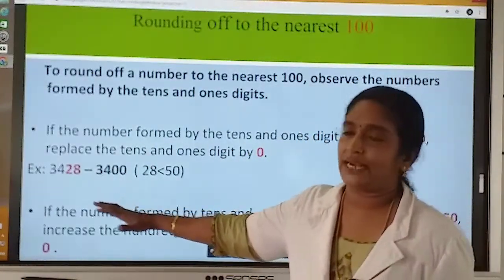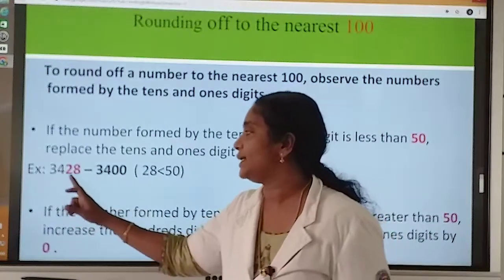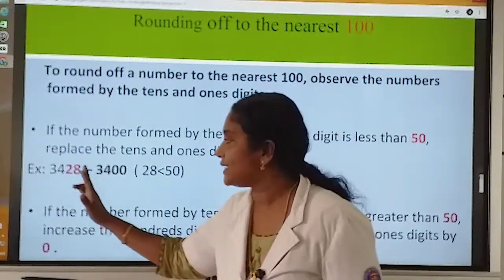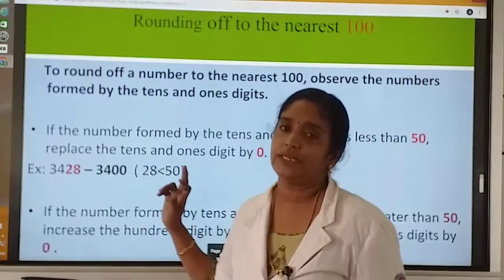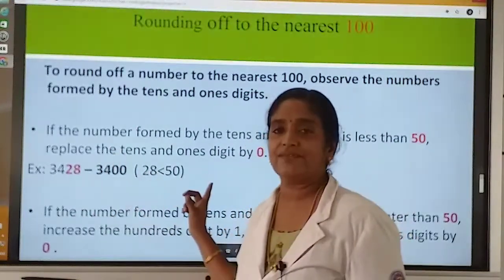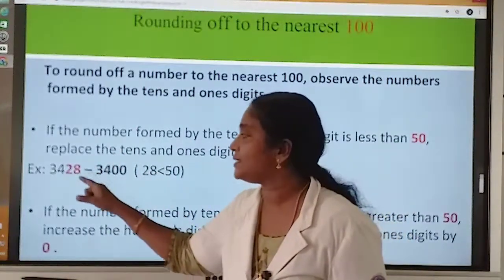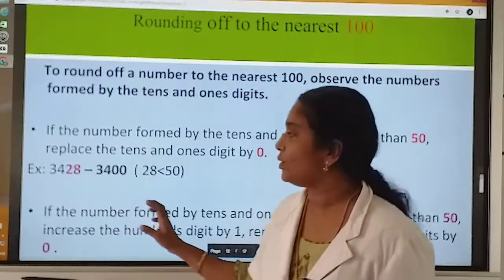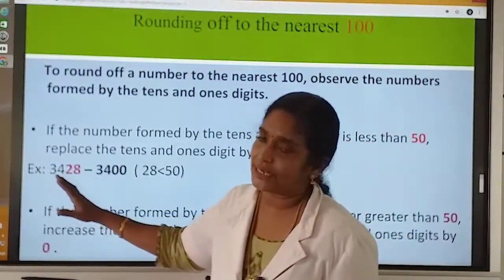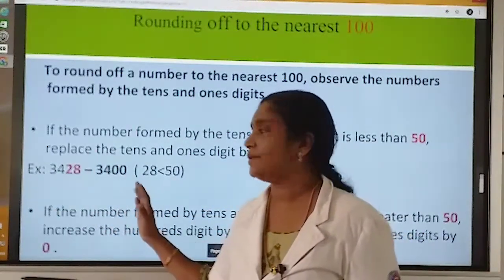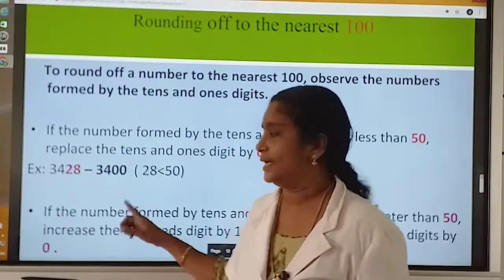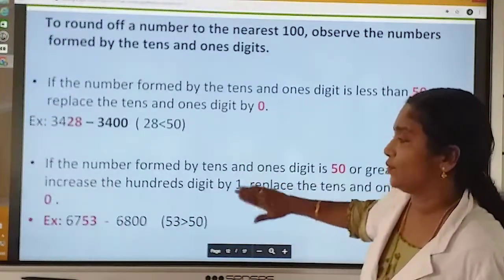We can check one example here. 3428. Its ones and tens digit form 28. 28 is less than 50. So we want to replace ones and tens digit by 0 and retain other numbers as it is. So what is the answer we are getting? 3400.